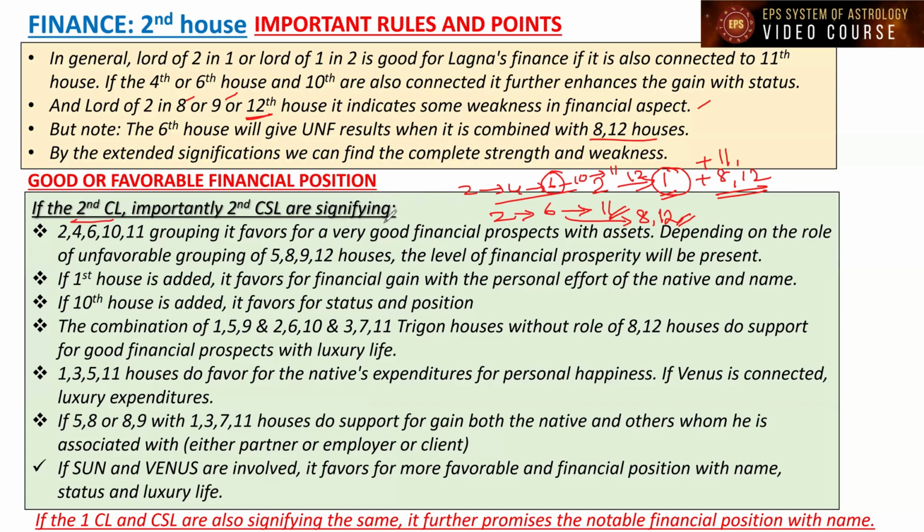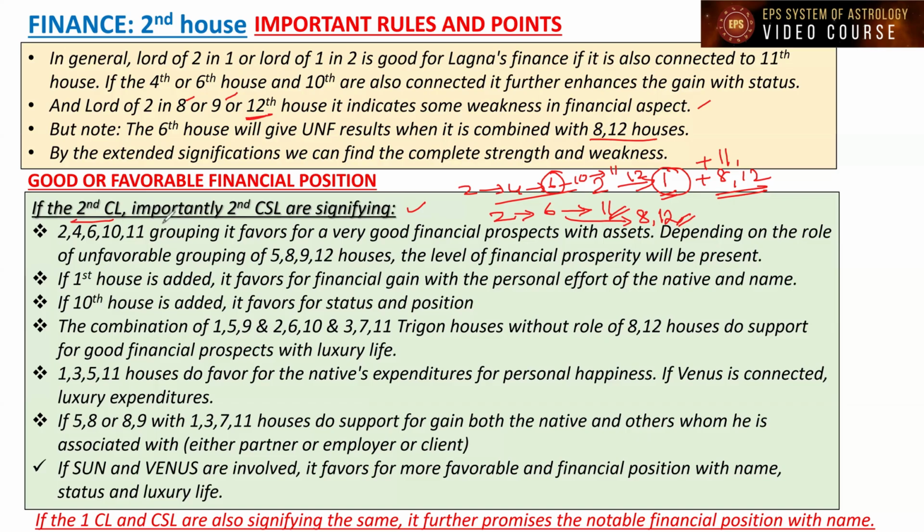As we said, for any house, the primary cuspal lord is the source, and the primary cuspal sublord of the primary house is the deciding factor. So both are important. CST is also important, but that is going to act as the bridge. So CL is the source and CSL is the result, and we have to give importance to that. If the second cuspal lord, and importantly the second cuspal sublord, are signifying the following points, then we can say that the native's destiny is having a favorable financial position.